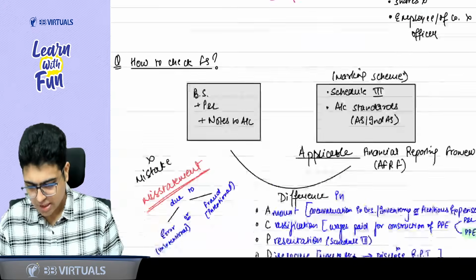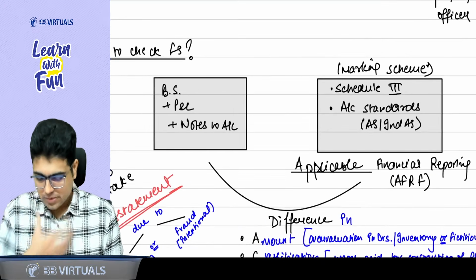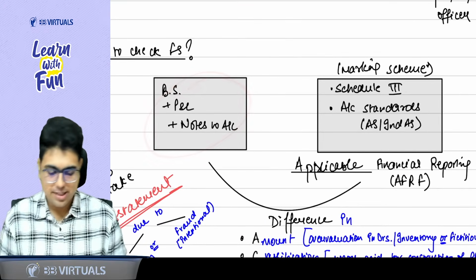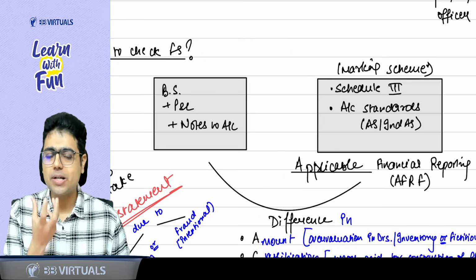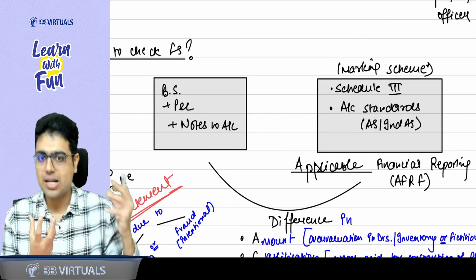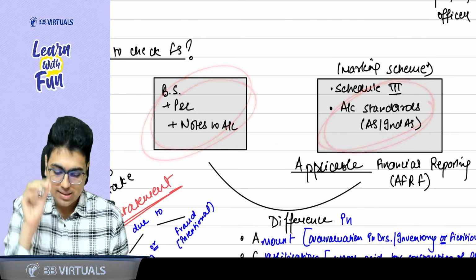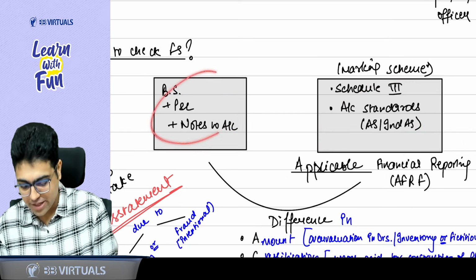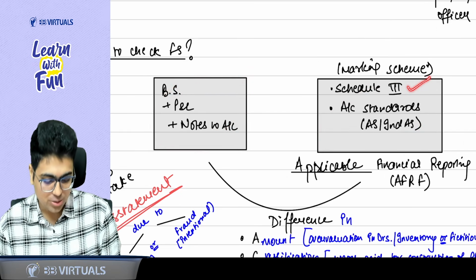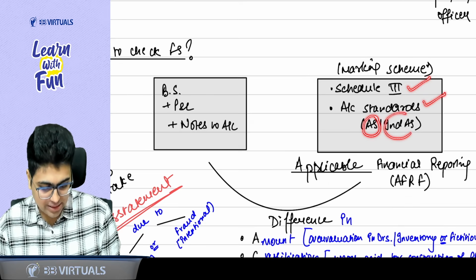Now, how to check the financial statements? Always remember that whenever you want to check the financial statements, you need to use a particular marking scheme. Like your exam papers, they are evaluated against a marking scheme. Financial statements are also evaluated against a marking scheme. For example, the financial statement should be prepared as per Schedule 3, accounting standards. Small companies AS, big companies Ind AS.